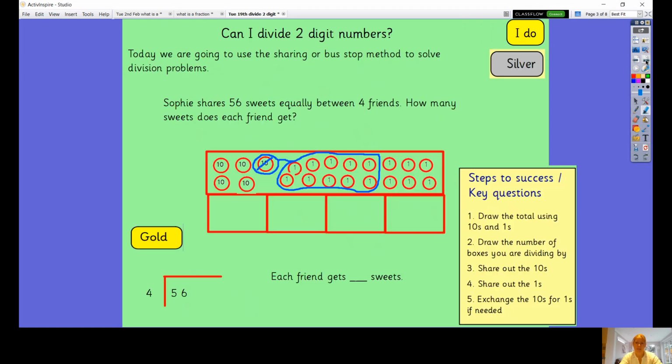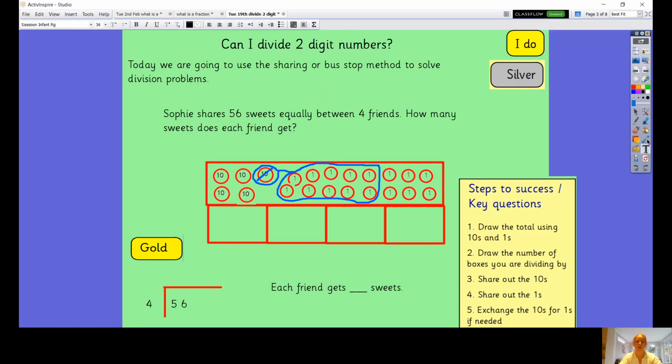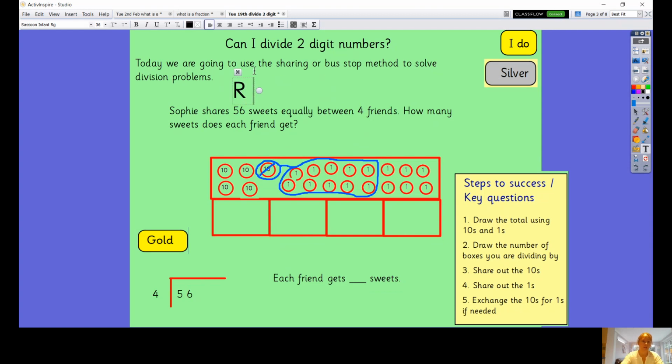Okay, next, I'll just move myself out of the way. Okay, today we're going to be using sharing or bus stop method to solve division problems. So Sophie shares 56 sweets equally between 4 friends. How many sweets does each friend get? So this is like a word problem, isn't it? So we need to use our rucksack to help us.